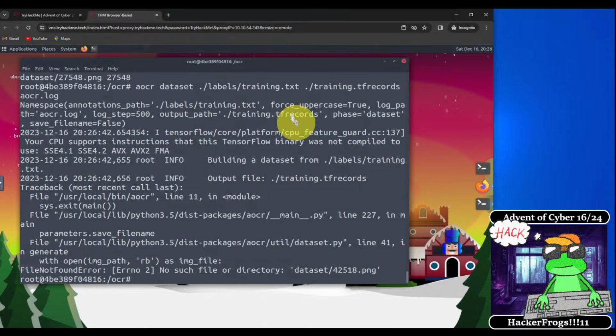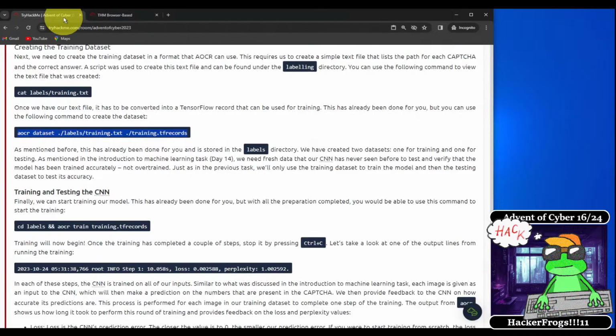So we'll see that we're running into some errors inside here, but that's okay because this was just used as an example, and everything is already in place for us, so we don't really need to do that step to complete our tasks.